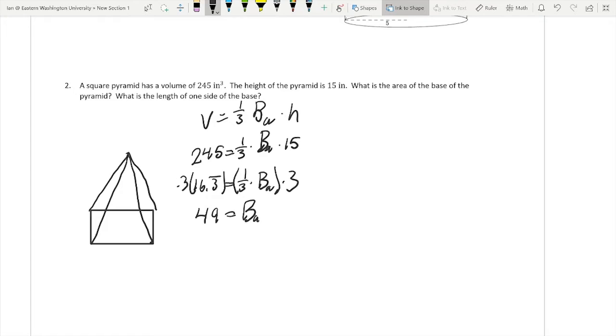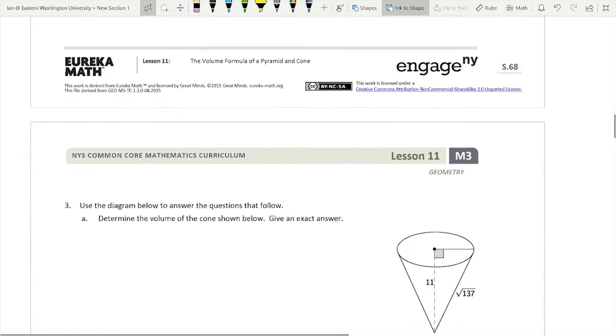So then what's the length of one side? Well, we're just going to take the square root of that. So one side is going to be equal to 7 inches. So as you are working through problems like this, it really helps to not only draw a picture, but to write out the base formula and start filling in numbers as you can. That really helps me out.